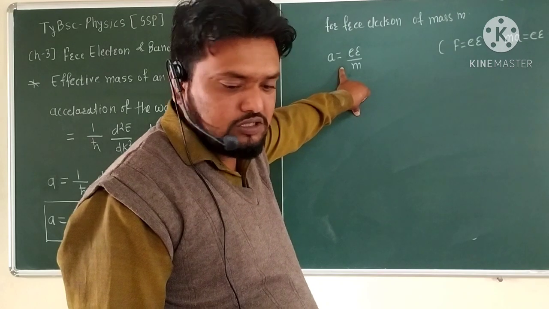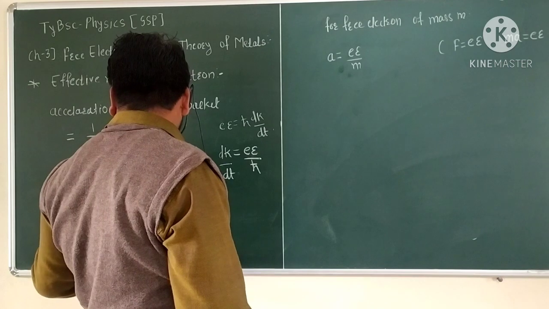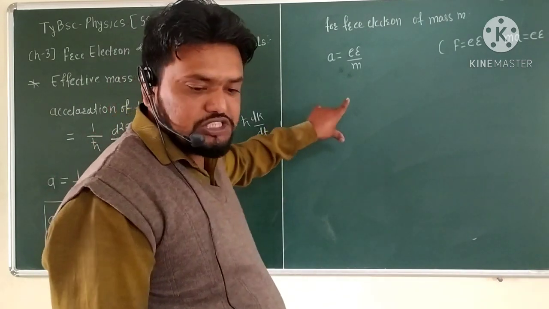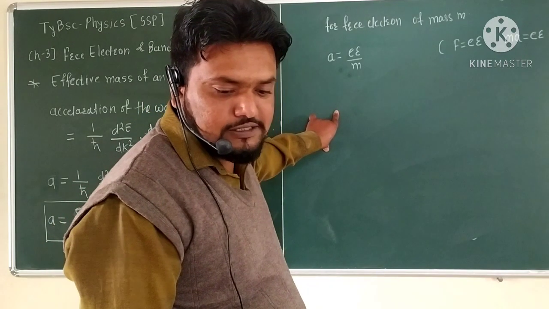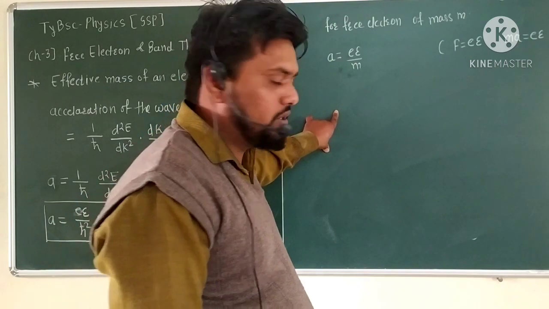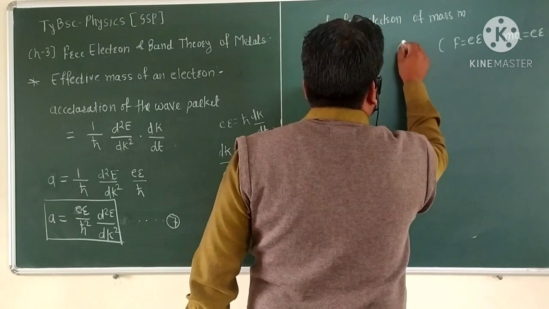So from equation 7, a = (eE/ħ²) d²E/dk², and a = eE/m, which is equation number 8.